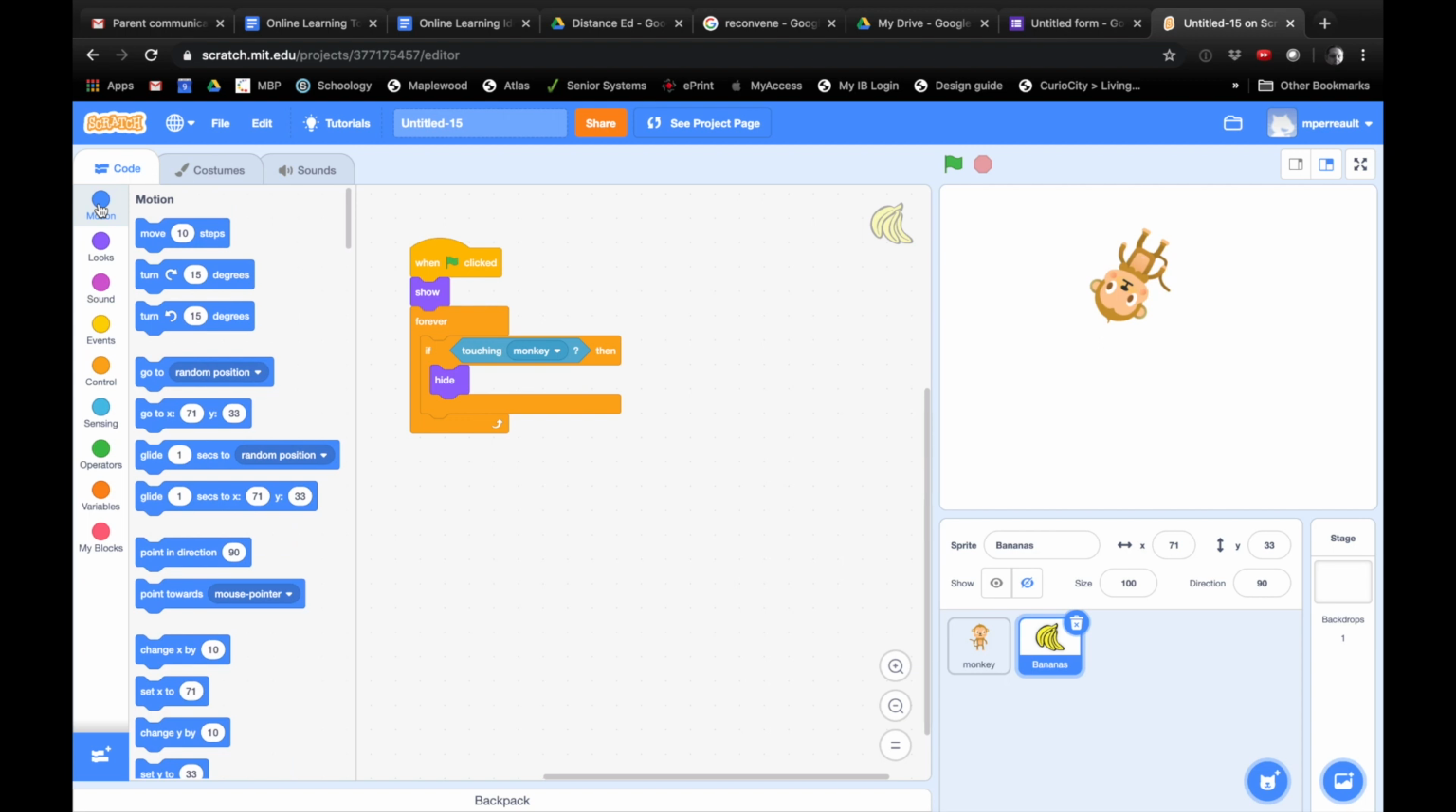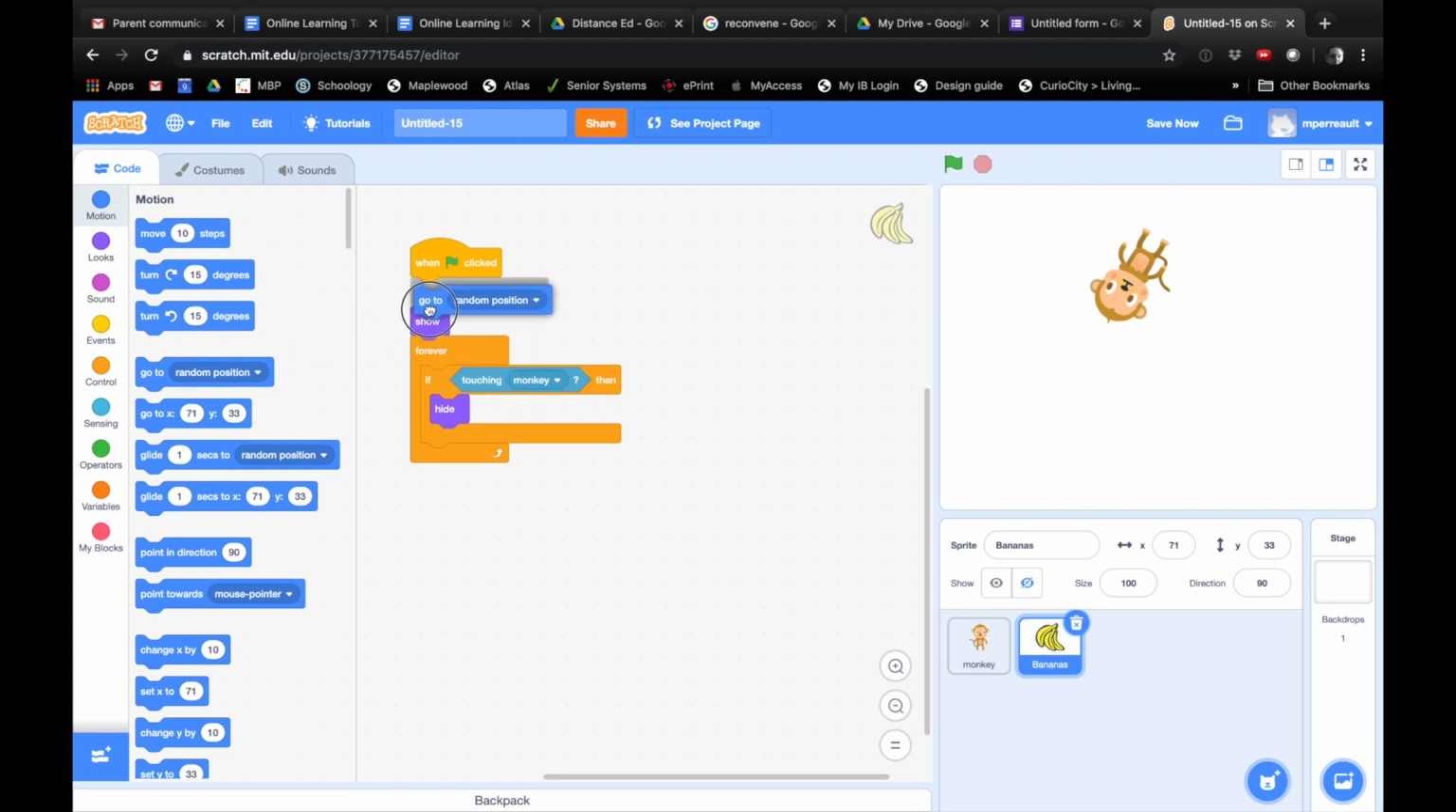Okay. And we're gonna have our bananas appear in a different location every time. So grab the go to random position block. Oh, yeah, I guess we could do that. Sure. So then you're just going to click that right under the hide. Why don't we want it to start off going to a random position? So let's say we'll have it go to a random position and then show.